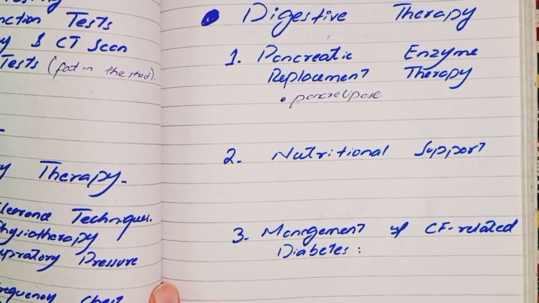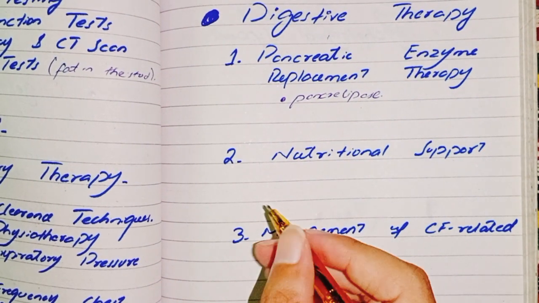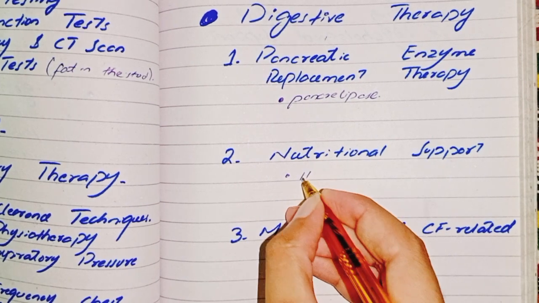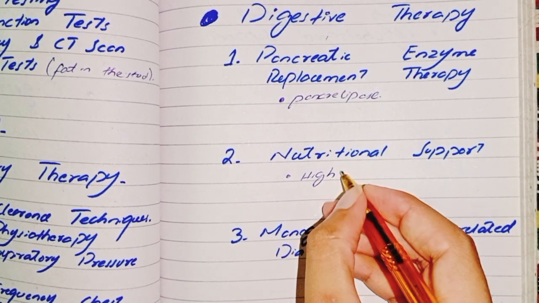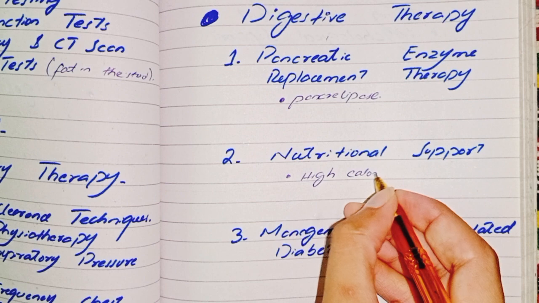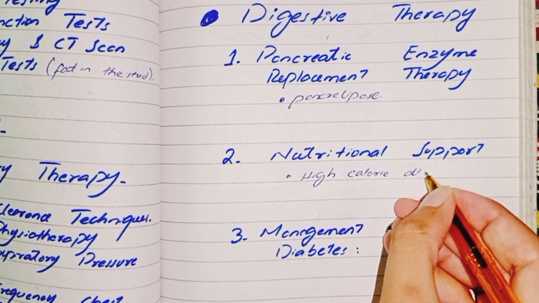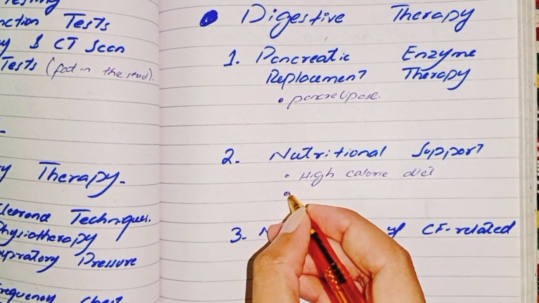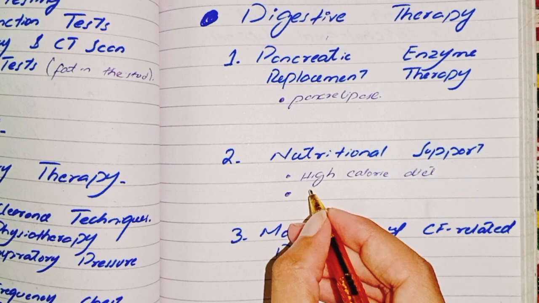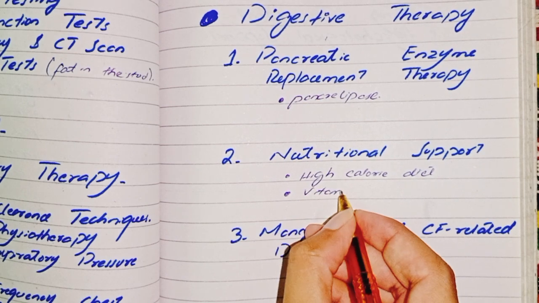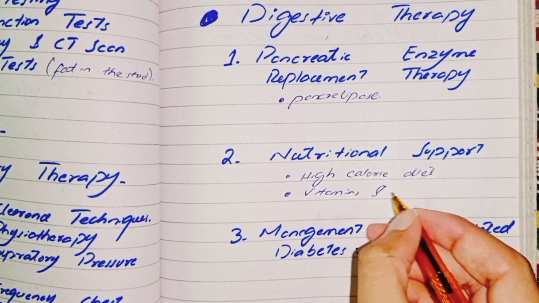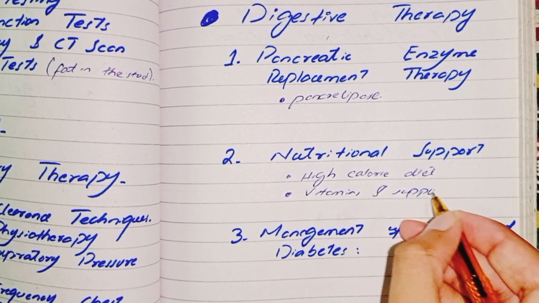Next is nutritional support. Nutritional support is done in two ways. First is a high calorie diet, and second is vitamins and supplements.